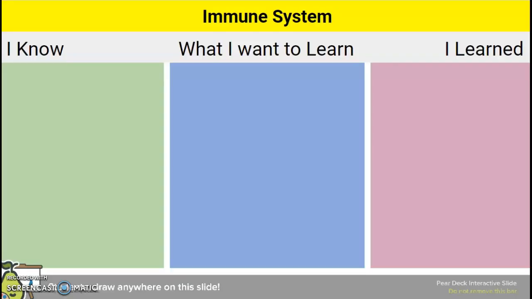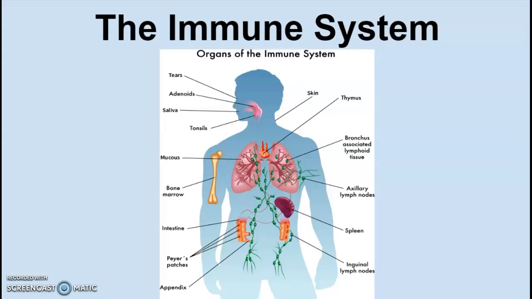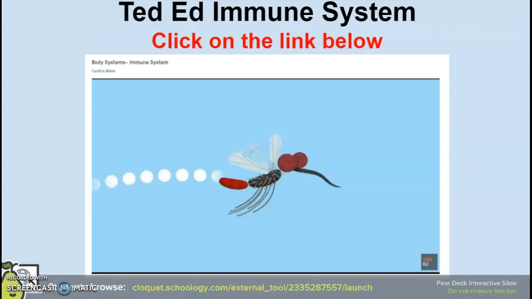So slide 3, all you're doing here, you're going to fill in right now the green and the blue portion of this slide. So talking about your immune system, what are some things that you know, and what are some things that you want to learn or want to know about the immune system? So that should go on slide 3. Slide 4 is just information for you, just an overview. These are the organs that are a part of your immune system.